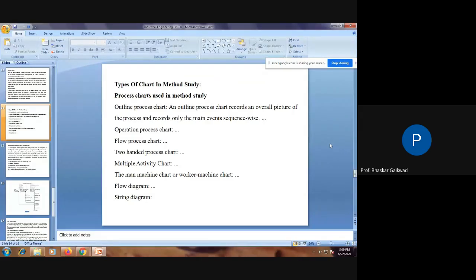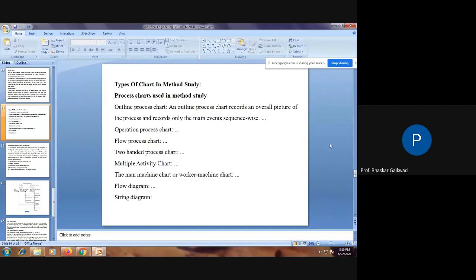Okay, so in order to study all these things, different charts are used in method study. First chart is the outline process chart. The outline process chart records an overall picture of the process, recording only the main events sequence-wise. Sometimes it is called a bird's eye view. Only main points are considered under this chart.